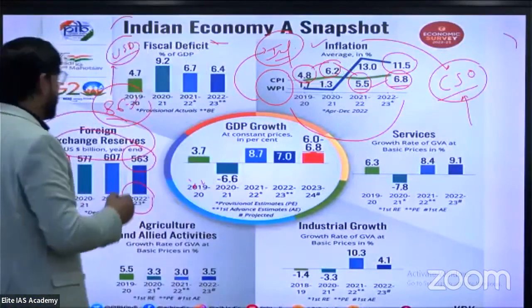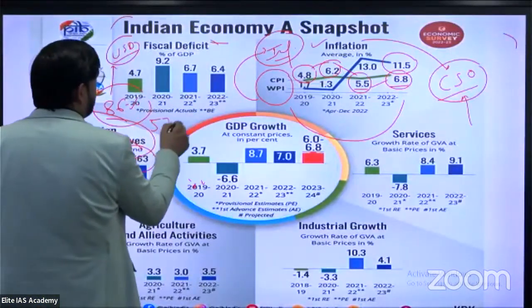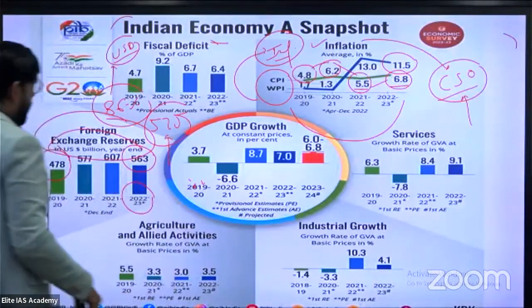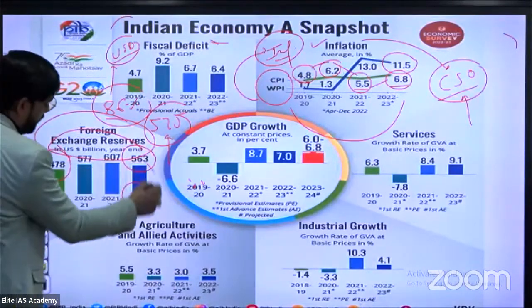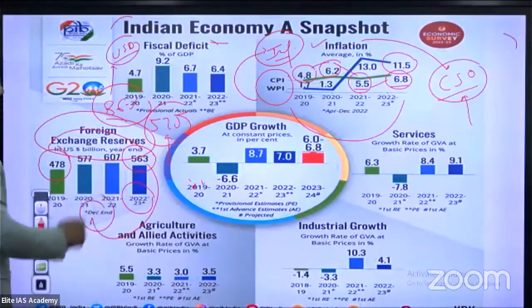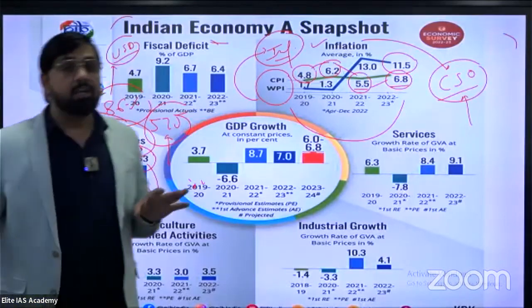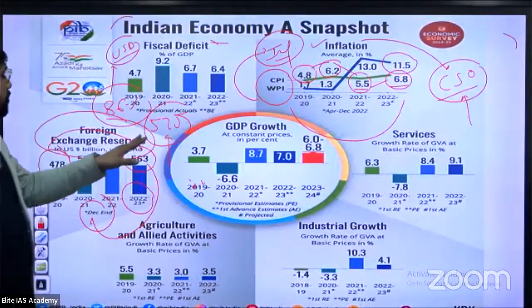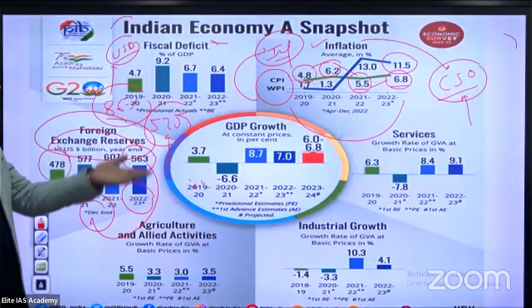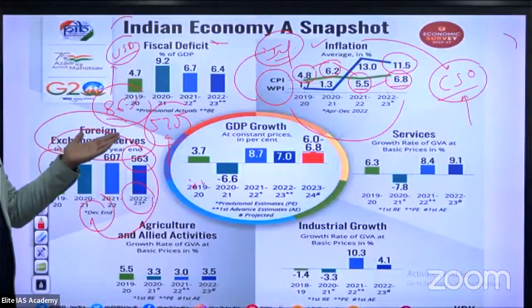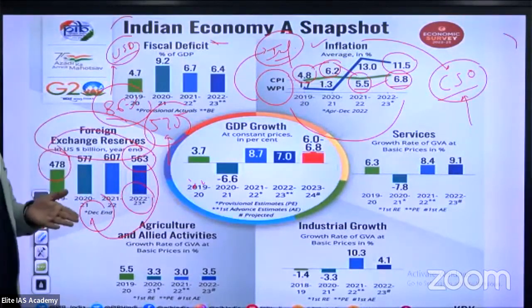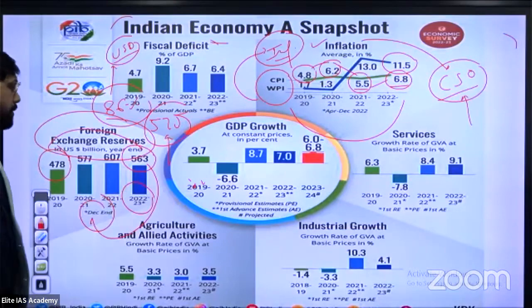575 billion US dollars. 575 billion US dollars. Okay. This data is especially as of December 2022, but 575 billion US dollars is the current forex of India. Okay. This is a good sign for India in terms of payment, especially given the 86%. I think this is the major role of the US dollar in India's invoices in foreign trade, export and import.